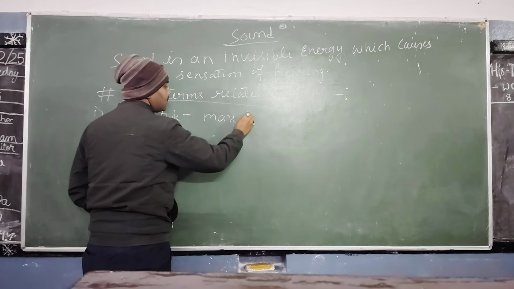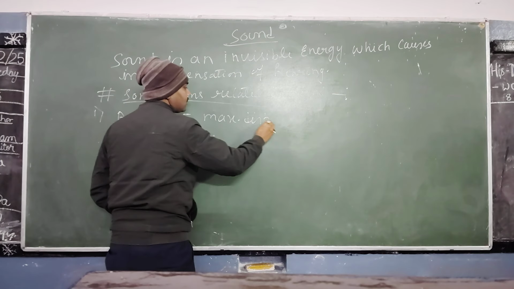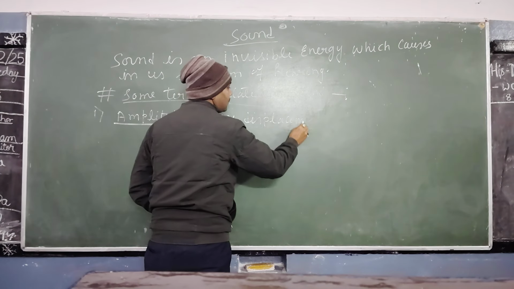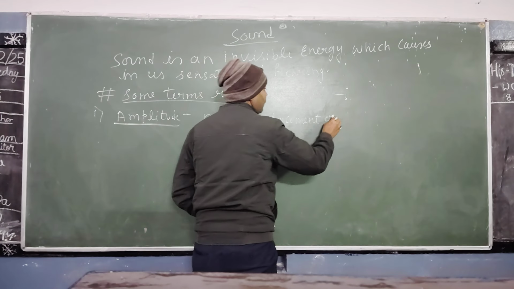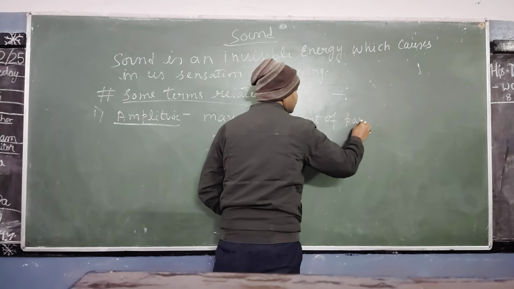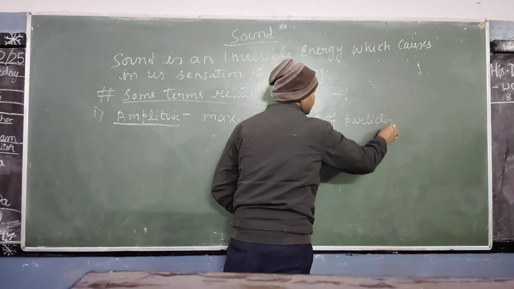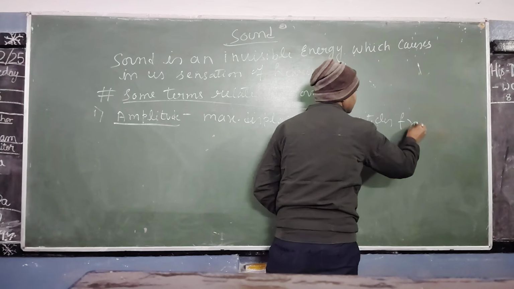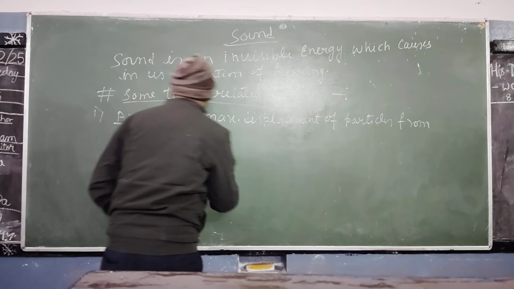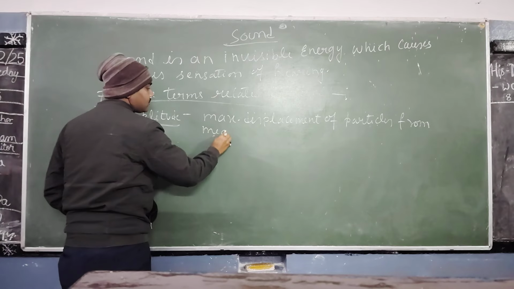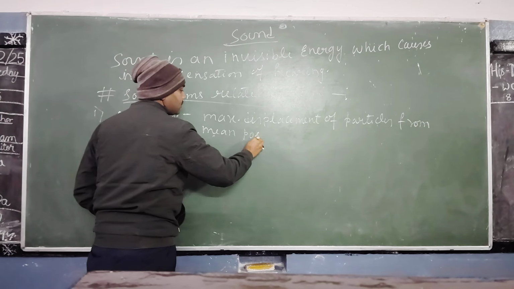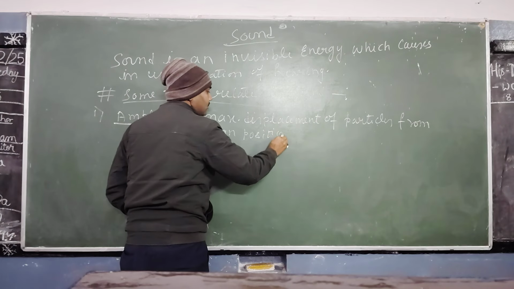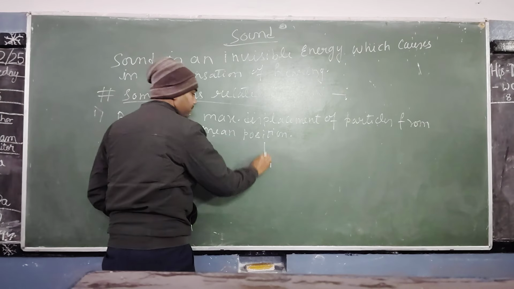Maximum displacement of particles from the mean position, this is called amplitude.